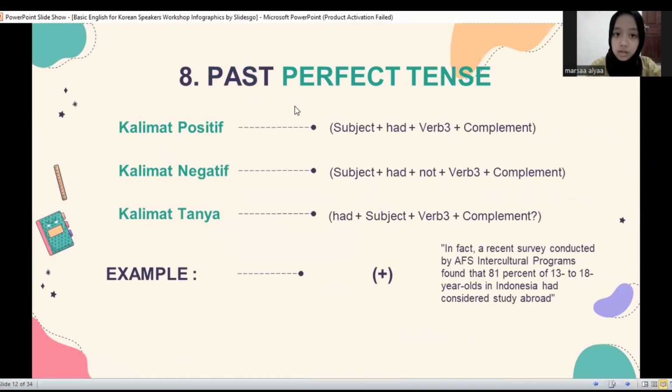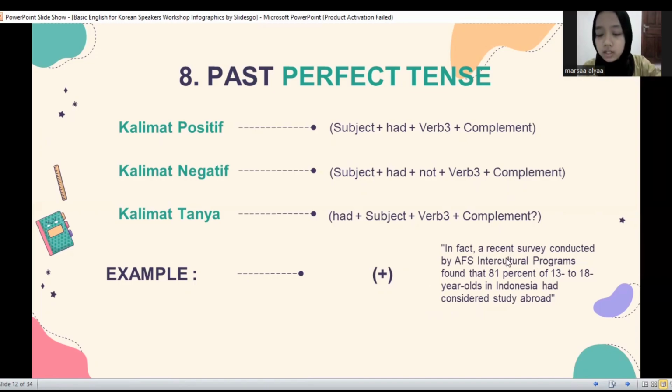Number 8, past perfect tense. Positive: subject, had, verb 3, complement. Negative: subject, had not, verb 3, complement. Interrogative: had, subject, verb 3, complement. In fact, an example in the journal.